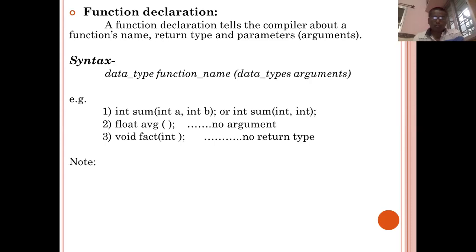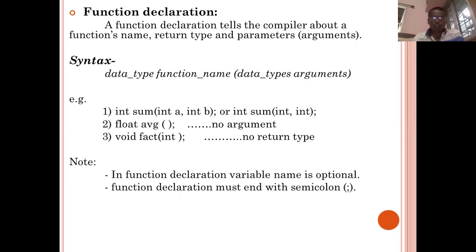An important note related to the function: in function declaration the variable name is optional, as I already discussed, and after the declaration of a function the semicolon is a must. Another important point I want to add here: the function can be declared above the main function, before the main function. Please keep these things in your mind. This is very important while writing the program code.